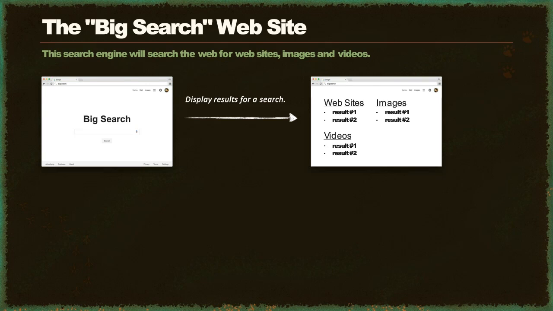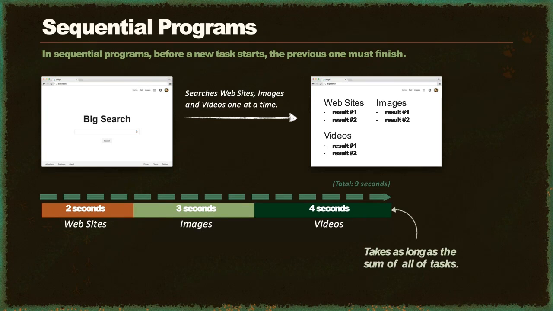Depending on how Big Search is implemented, there are a couple different ways the search can happen. In sequential programs, for example, before a new task starts, the previous one must finish. If Big Search was coded this way, here's one way it could behave. It would start with the first search, say website. Only once that was finished, it would move on to the next search, images. Then once that was complete, move on to the last one, videos.